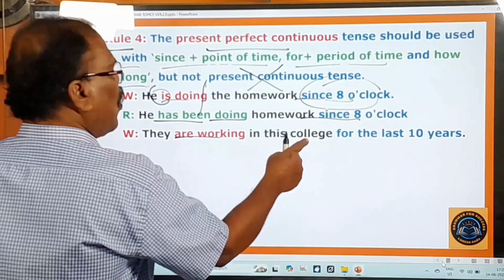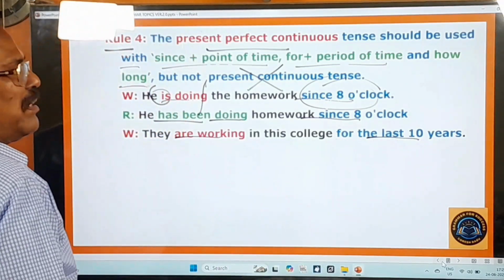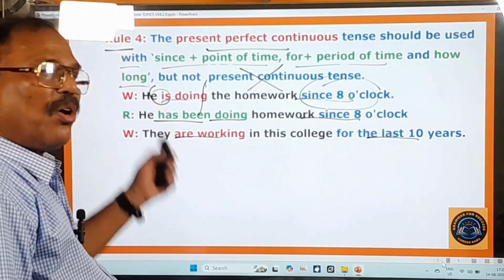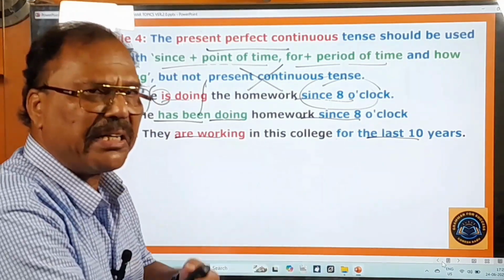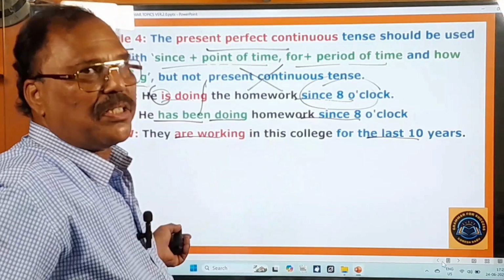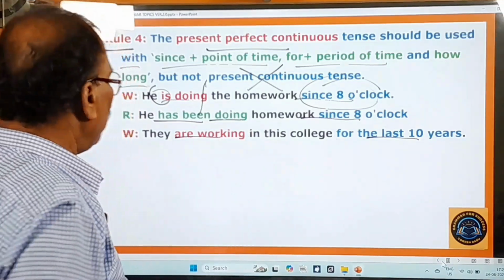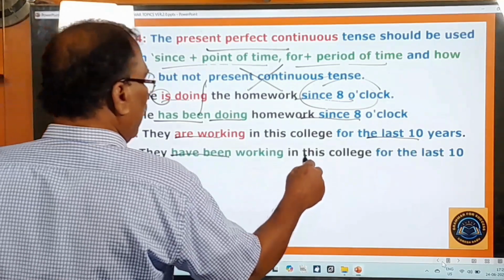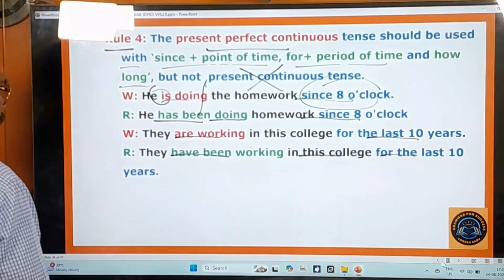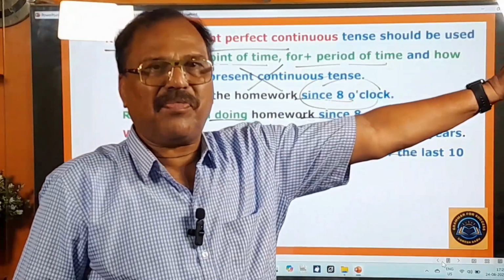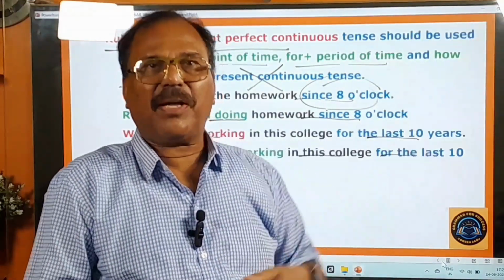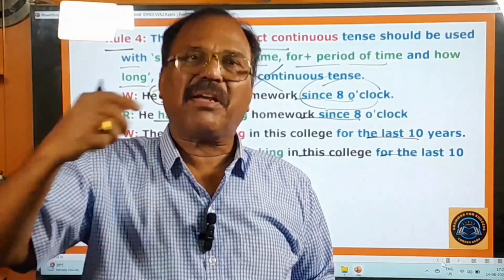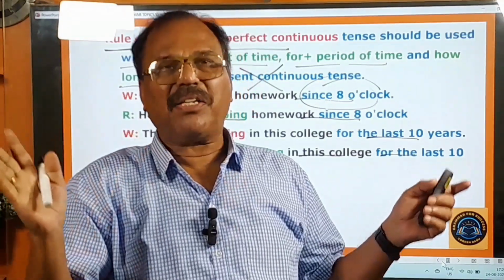They are working in this college for the last 10 years. That means they started working in this college 10 years ago. From that time onwards, they have been working and working, and now 10 years have passed by. Long action. So here you don't say they are working, but you have to say they have been working in this college for the last 10 years. And remember, with since plus point of time and with for plus period of time, you should not use the present continuous, but you have to use the present perfect continuous tense. Please keep this point in your mind, right?